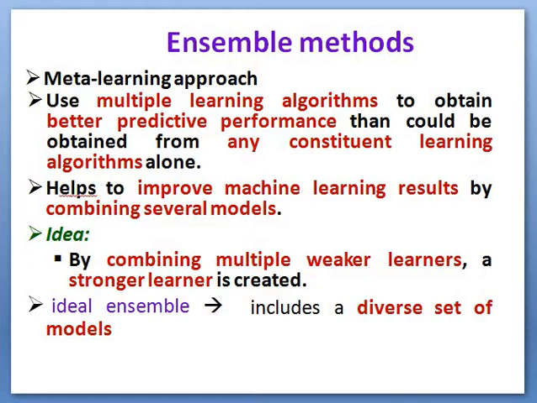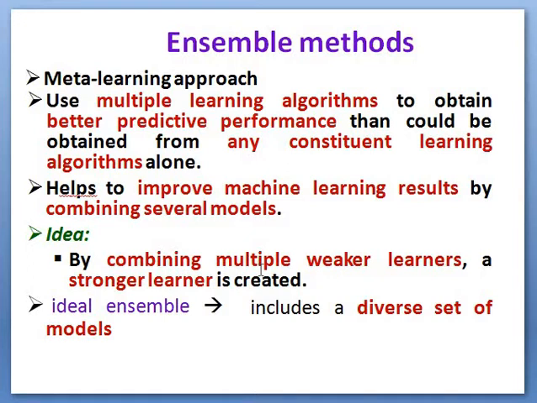So while we are combining several models in machine learning, it definitely improves the total performance of the new combined model. The idea is that by combining multiple weak learners, a strong learner can be created. That is the basic idea. We know that a combination of weak performers can create a strong performer.